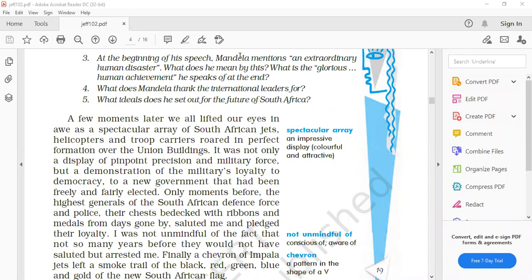Coming to the next question, Divya. Yes, Divya beta, question number 5. Yes, ma'am. Now, question number 5. What ideas does he set out for the future of South Africa? And the answer is